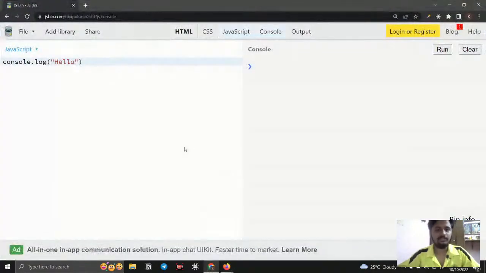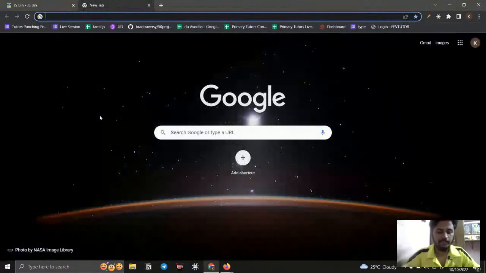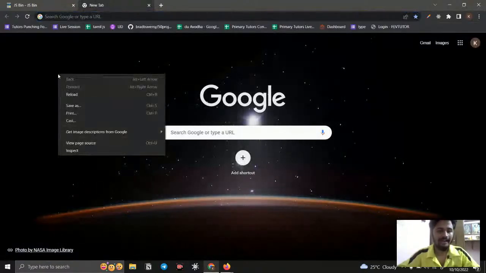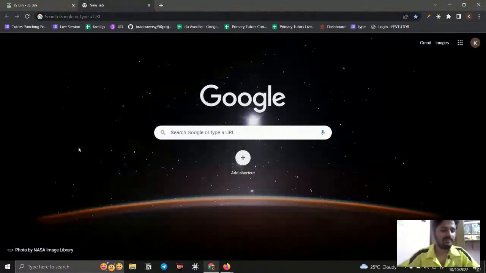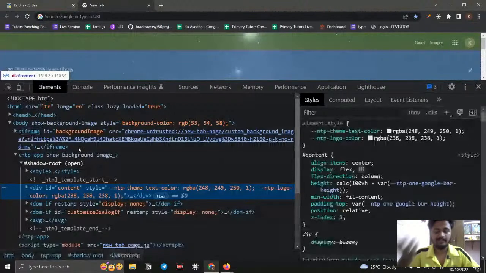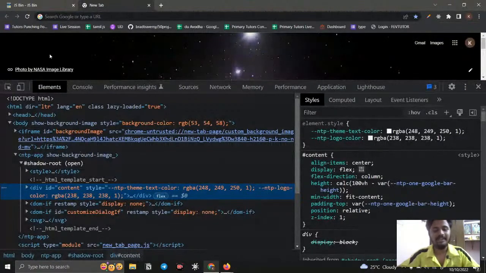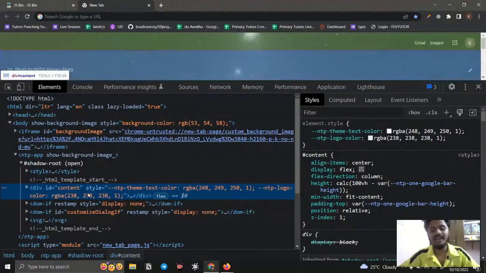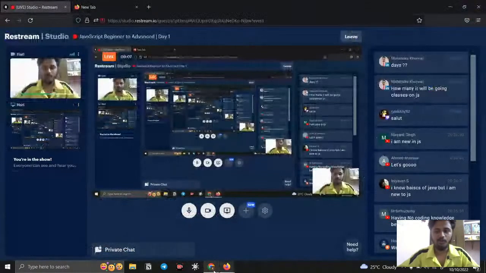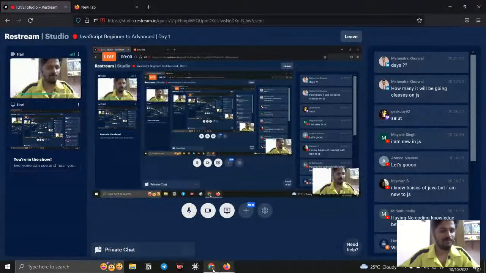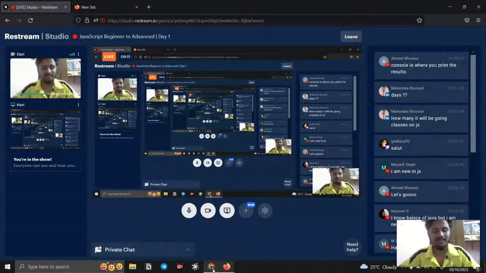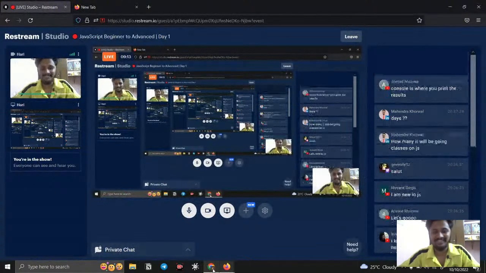Let me explain. If you don't know what console means, for example, go to whatever page you want, right-click, and you can see an inspect option. Now you can understand, okay, I know that inspect icon. I use it for HTML and CSS, where we can see the elements and all. I'm 100% sure that if you're coming to learn JavaScript, you know about HTML and CSS, right?